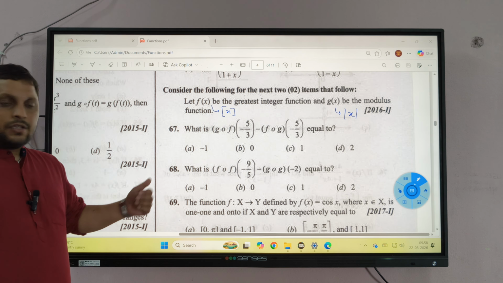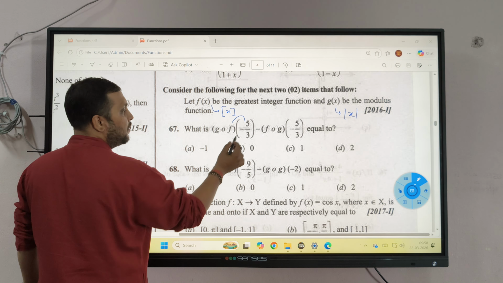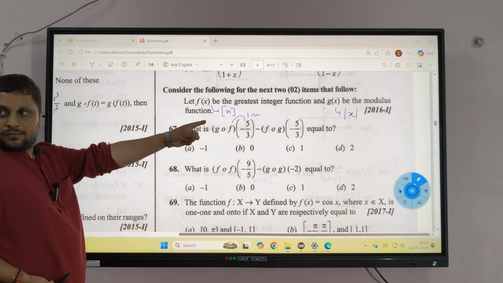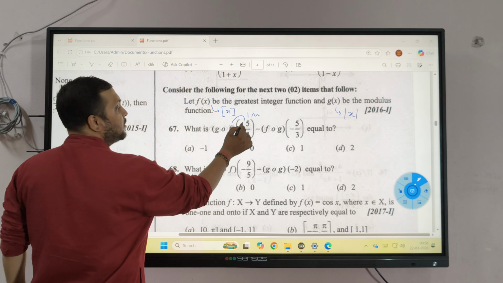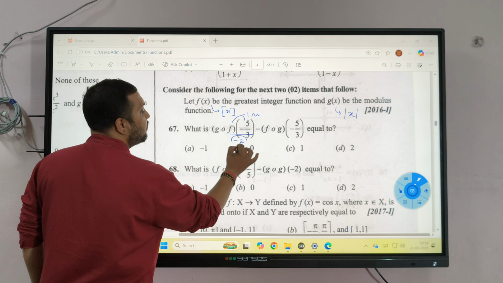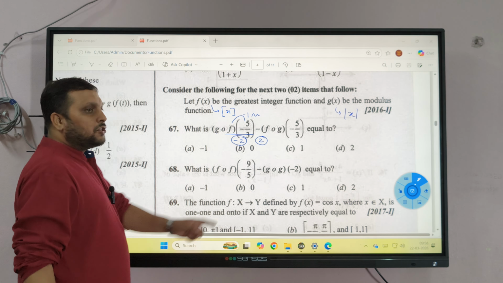Clear? Start. This is 1 point something something. This is negative 1 point something something. So this answer will come as, and g of minus 2 will be 2. Yes or no?